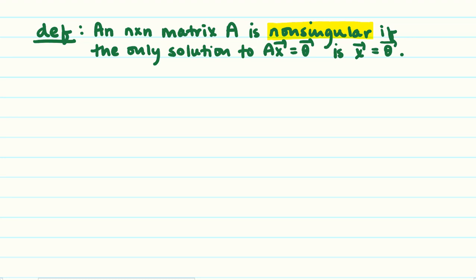But it can be the case that there would be more solutions. And that might be hard for you to believe as well. Right now, you know about real numbers. You're real experts on real numbers. The only way you can multiply two real numbers to get 0 is by one of them being 0. But that's not the truth with matrices.